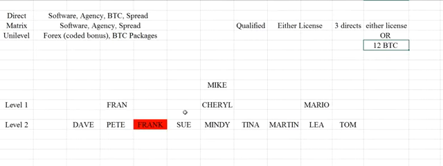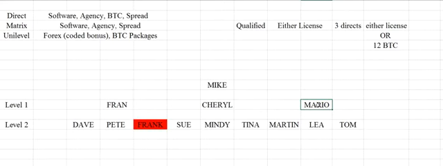Now, we're going to go to a very simple 2-level. I'm not going to go down multiple levels here. I'm going to try to keep this simple. I may talk about multiple in a minute, but I just want you to get across how this works. So here's Mike. Now, Mike is qualified. Let us assume that Mike has Fran, Cheryl, and Mario, and all 3 have purchased the software license. That means Mike is fully qualified for everything.